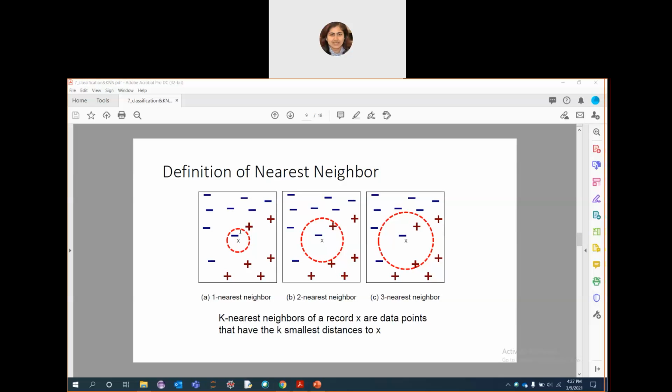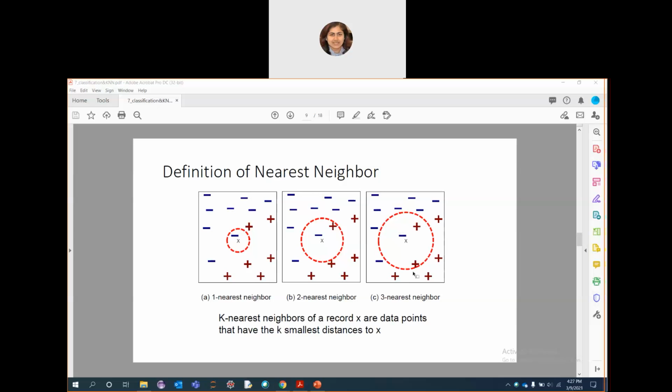If the number of nearest neighbors is 3, in the third figure, the nearest neighborhood contains 2 positive examples and 1 negative example. So using a majority voting scheme, the instance is assigned to the positive class, because in the close proximity we have only 1 negative and 2 positive.